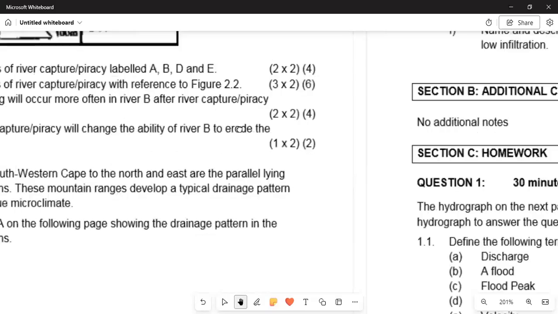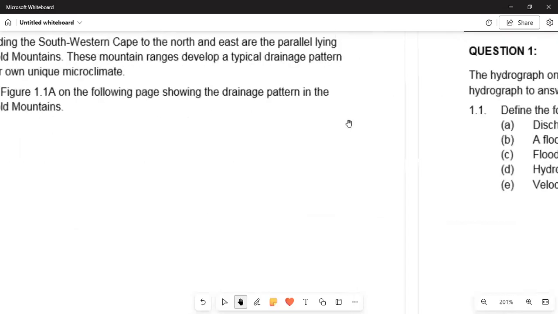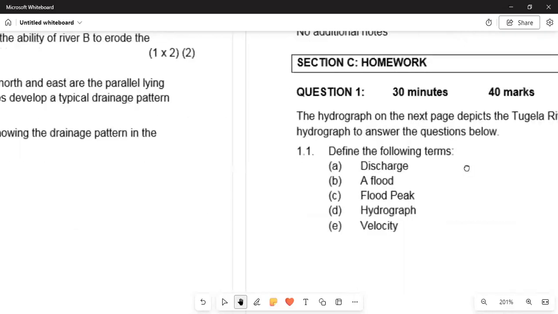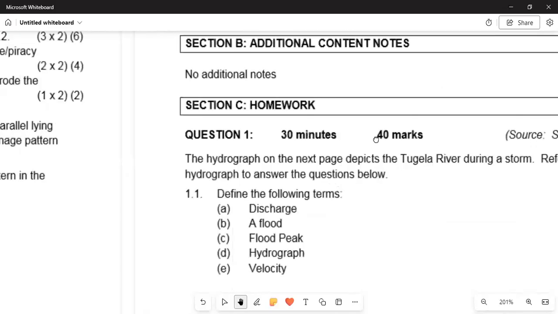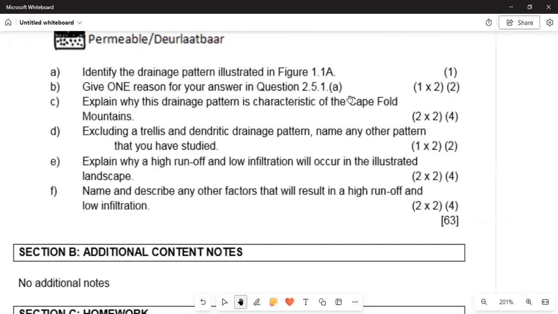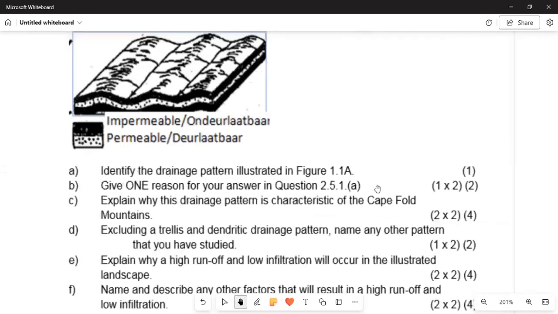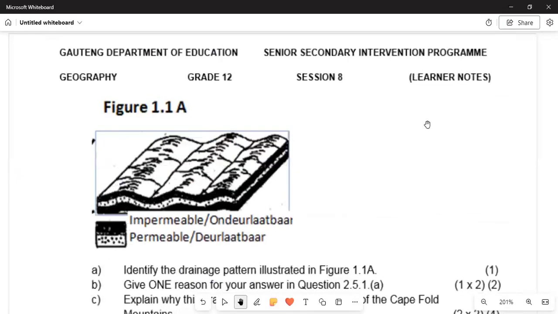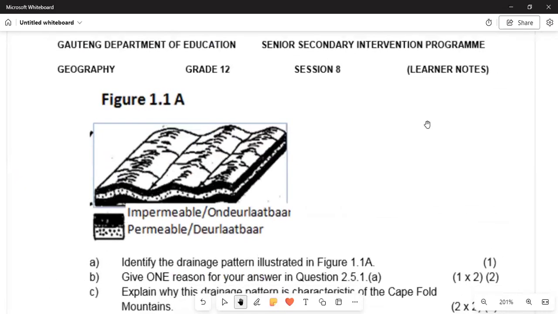So let us go to the Cape Fold Mountain. All right. And then we can see this is the Cape Fold Mountain. This is it. And then you can see that here we are having the permeable and impermeable rock.